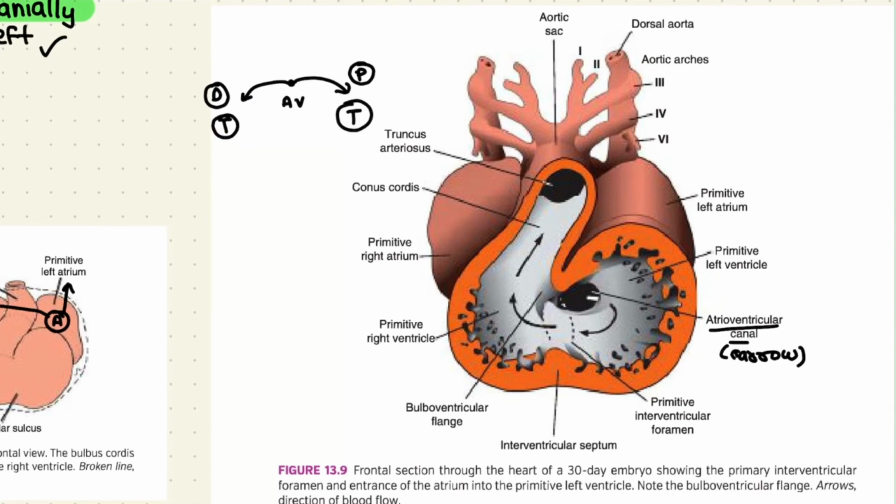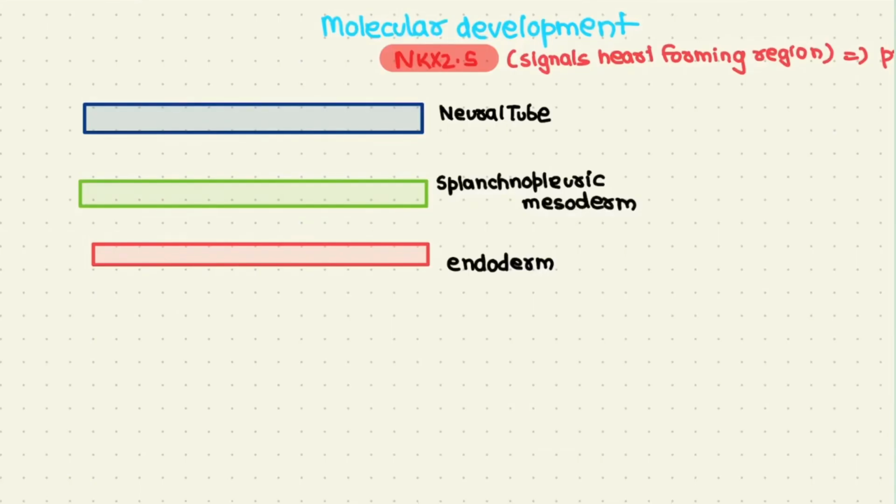The trabeculations just proximal to it, that will be the right ventricle, and the trabeculations that are distal to it, that will be the left ventricle. A bit about the molecular development of the heart.